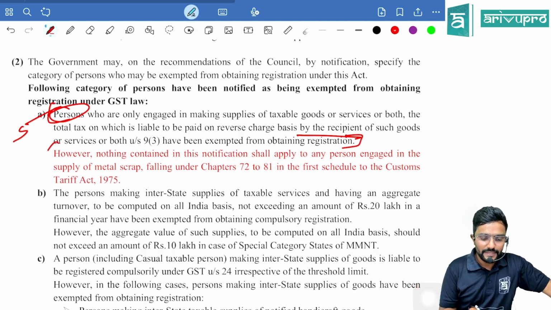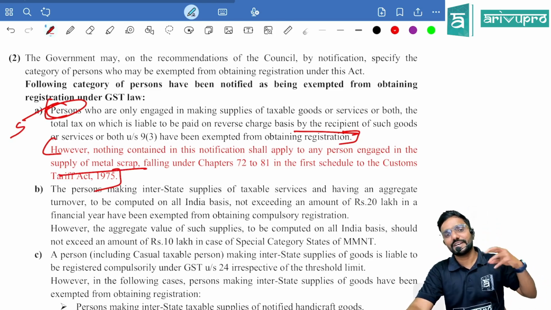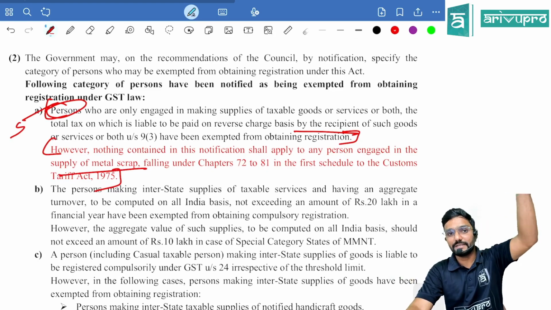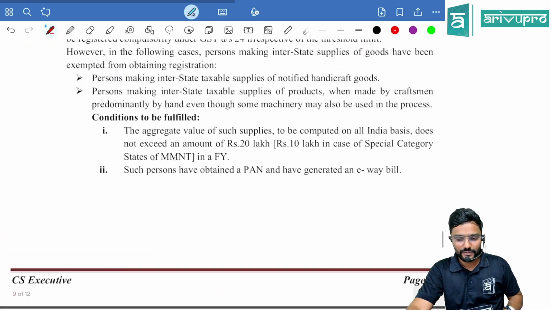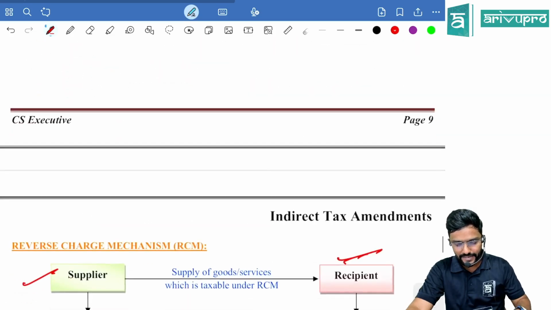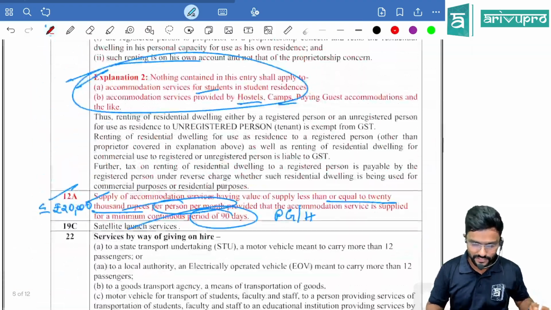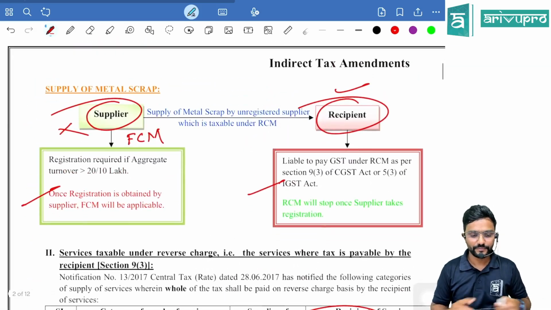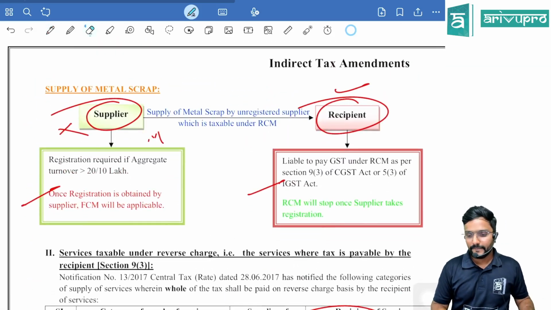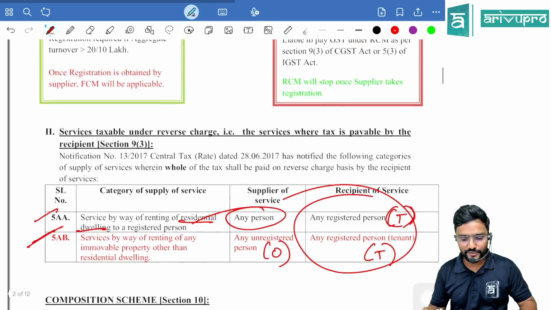But this exemption is not applicable for the supplier of metal scrap, guys. Metal scrap. So there is a connection here which we already covered in RCM. There also I explained it, and now we just covered it again. So this gives you the idea, this chart and the previous one which I just covered under RCM. Yeah, we'll proceed further.